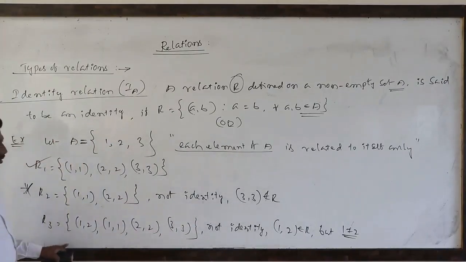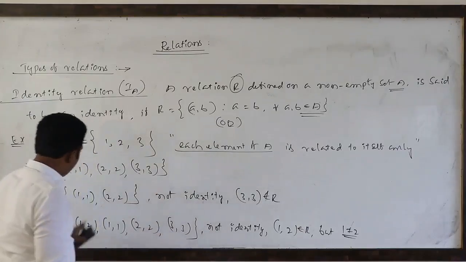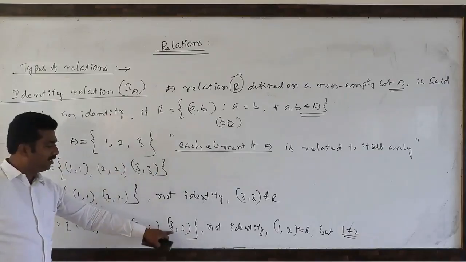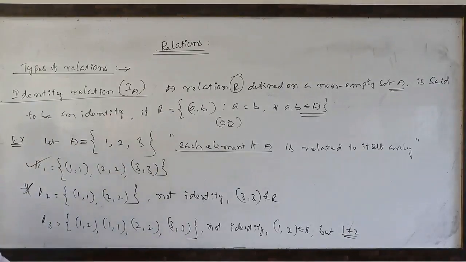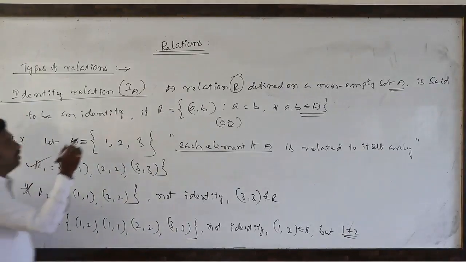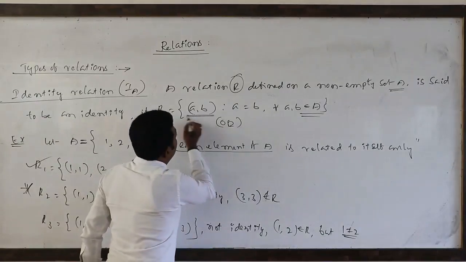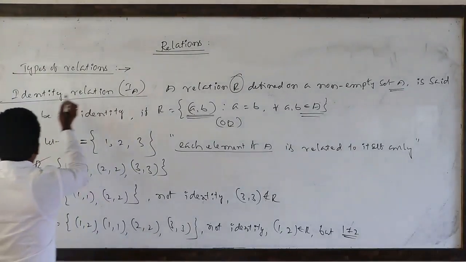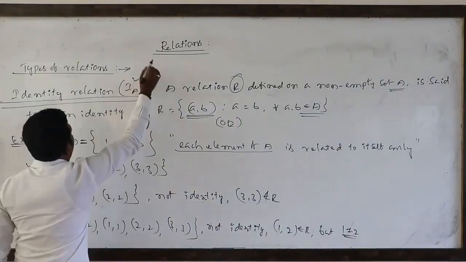Next, R3. So here all elements are repeated. See here, sir, (1,1) is there, (2,2) is there, 3 related to itself. So this is clearly identity. But what is the definition here? a must be equal to b. So that this is not identity relation. Like this we have to define identity relation on a non-empty set.